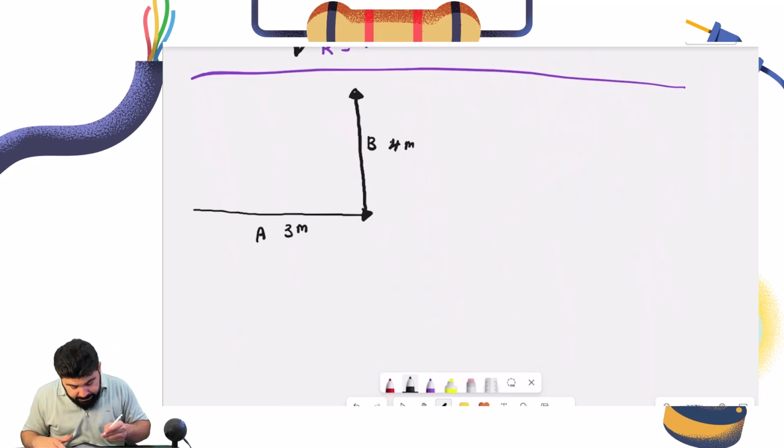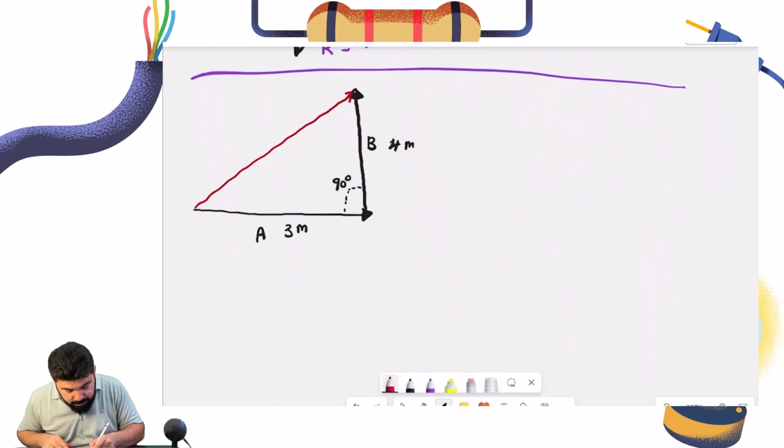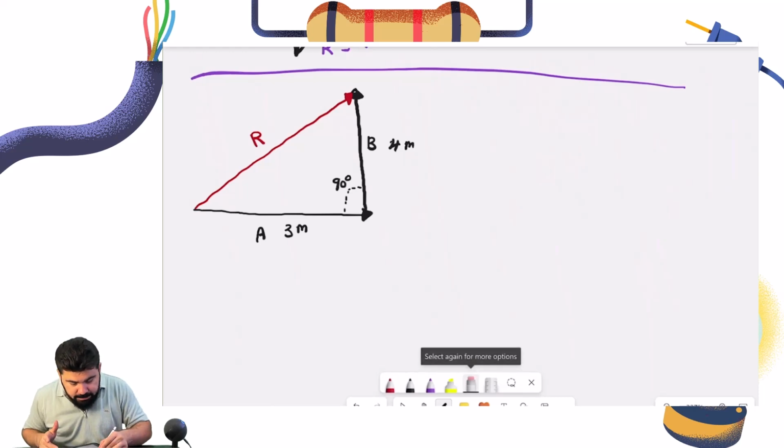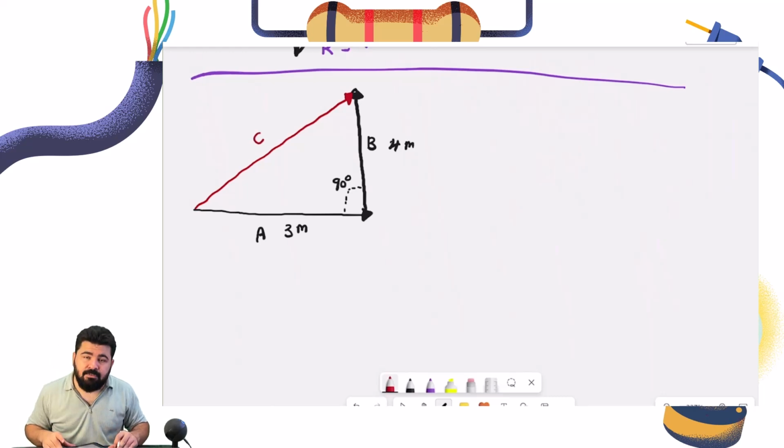No. They are perpendicular to each other. Careful, they make an angle of 90 degrees. So we don't add them together. The resultant vector, by the way, is from the tail of the first one to the head of the second one, like this. This is the resultant vector, R, or we can say C. This is C, the resultant vector.